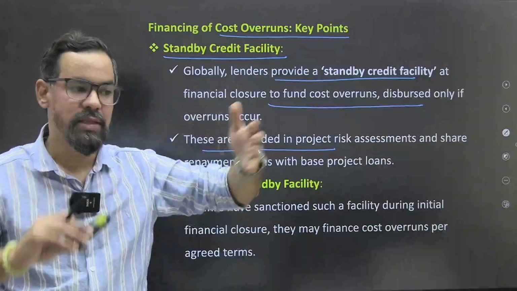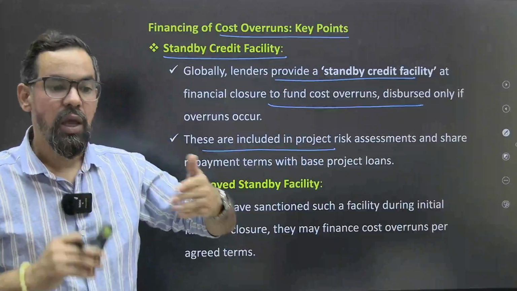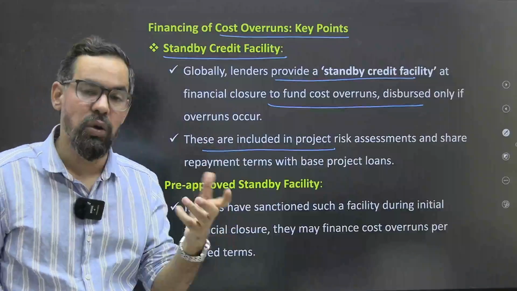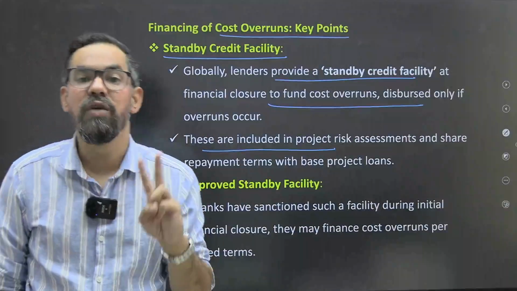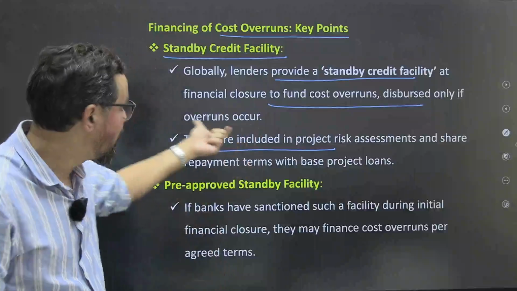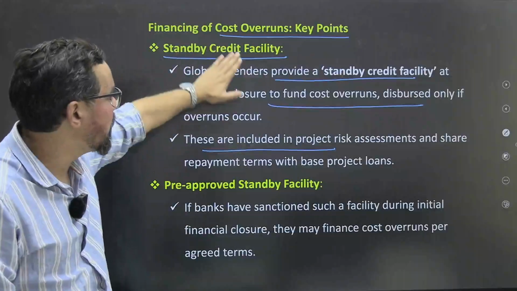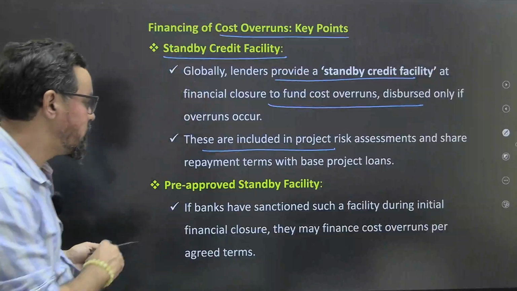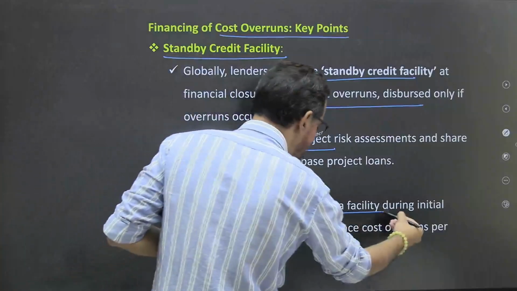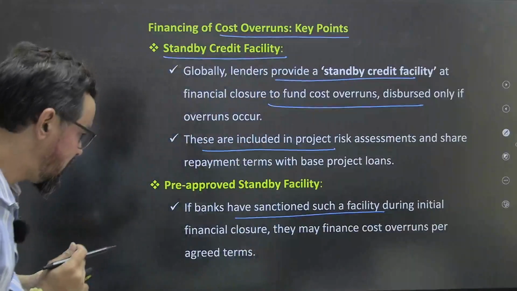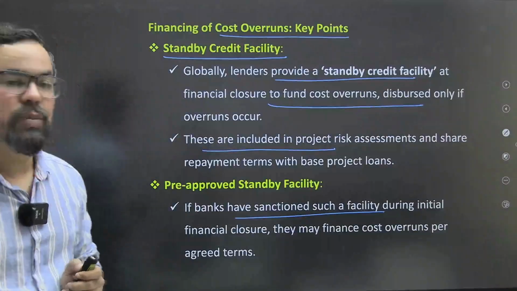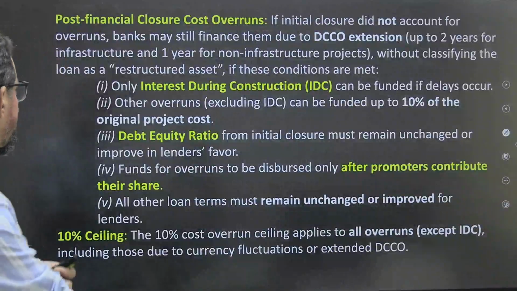So let's say the estimated cost is 1000 crores. Now when we executed that particular project, there is a realization that the actual cost is 1200 crores. So from where will we arrange that 200 crores? That 200 crores can be managed through the cost overrun contract with the banks. So these are pre-approved standby facilities. If the bank has sanctioned such a facility during our initial financial closure, it may finance cost overruns as per the agreed terms.